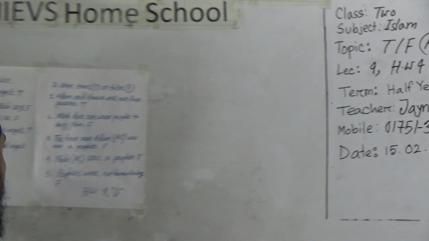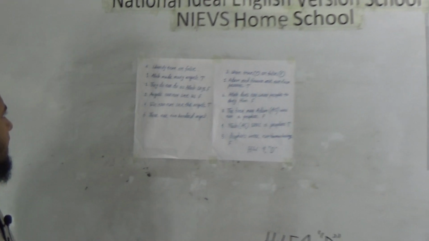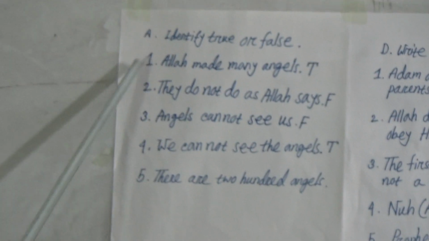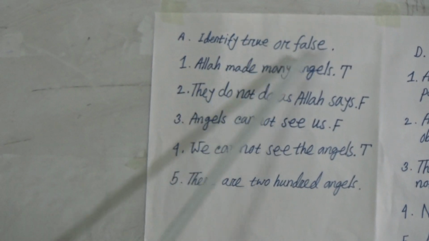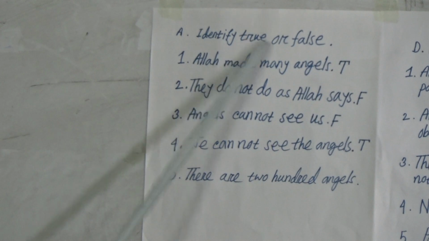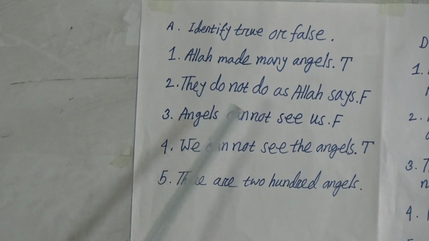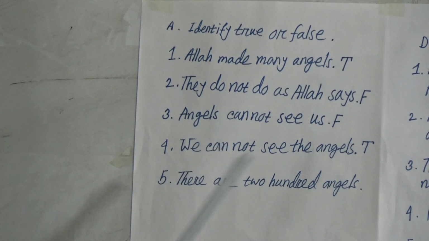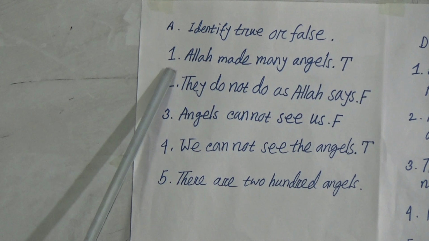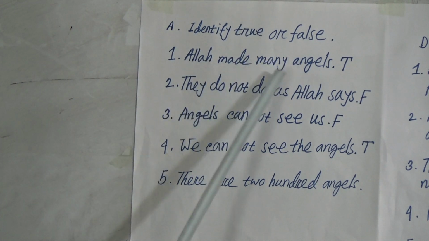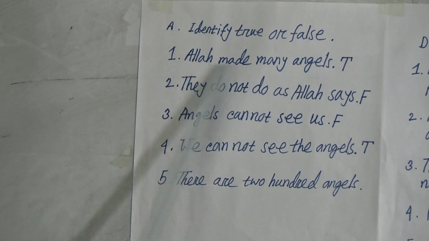See the whiteboard. Today's topic is true and false. Here, identify true or false, dear students. If it is true, we will write T, and if it is false, we will write F. Number 1, Allah made many angels.